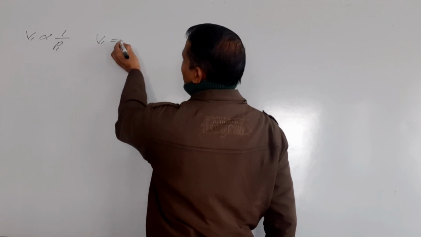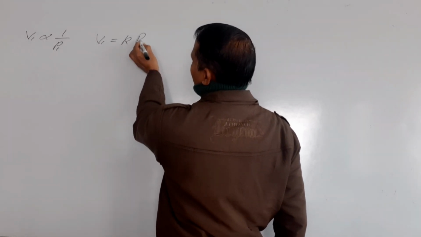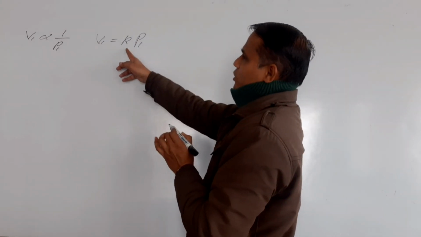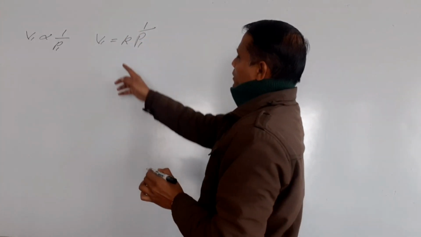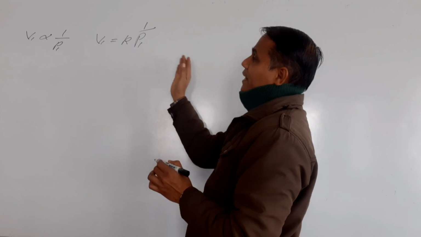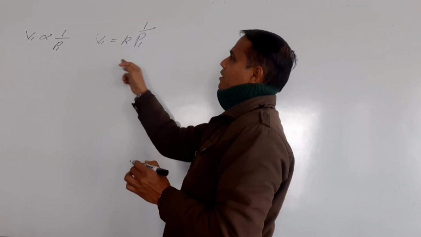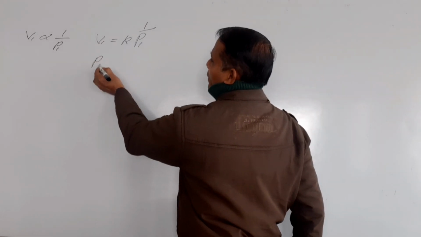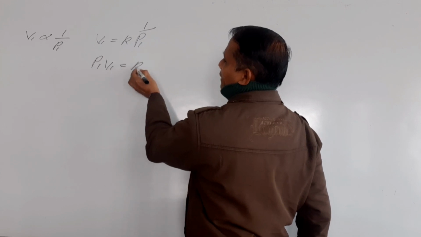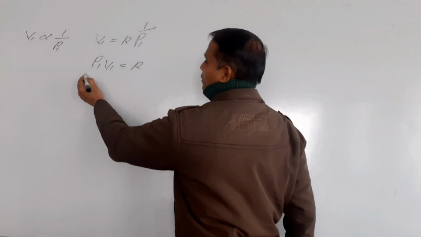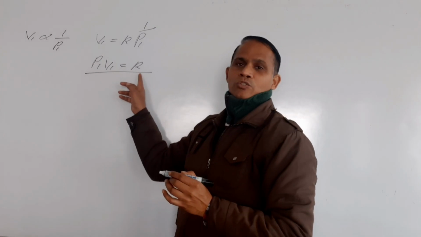So V1 is equal to K, a constant, times 1 upon P1. If I take P1 over here, then I get P1 V1 is equal to K, which is constant. So the product of pressure and volume is constant.